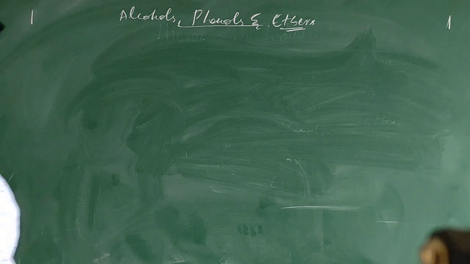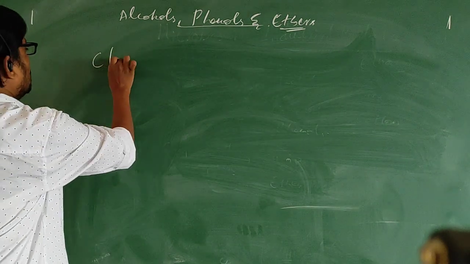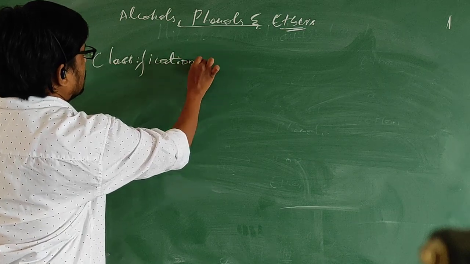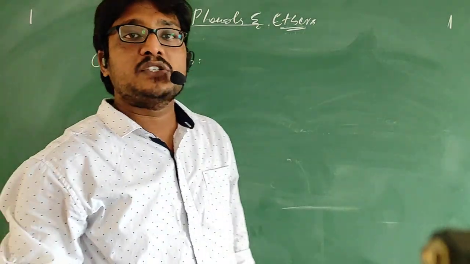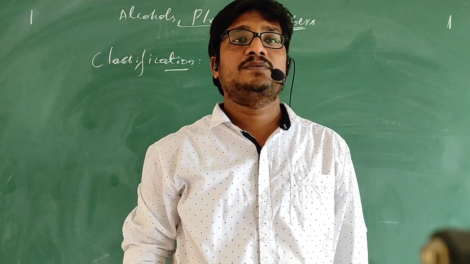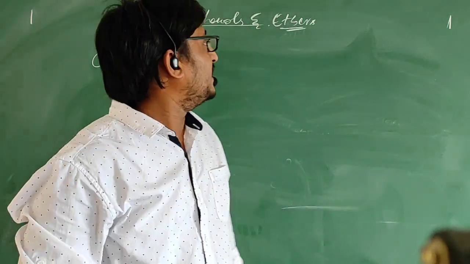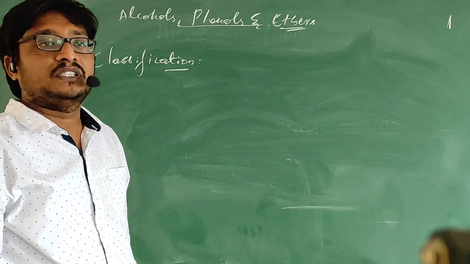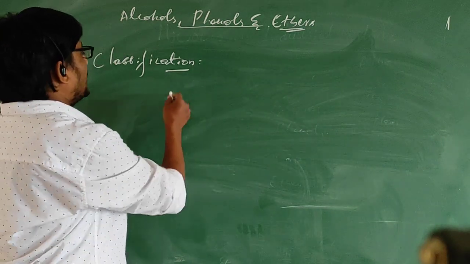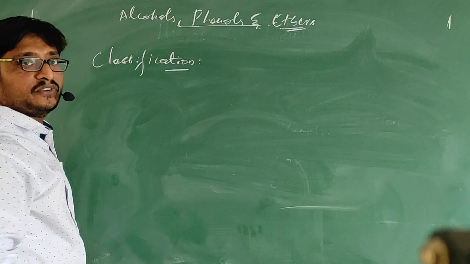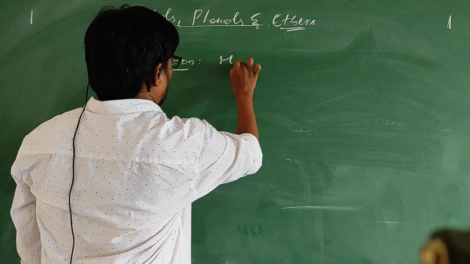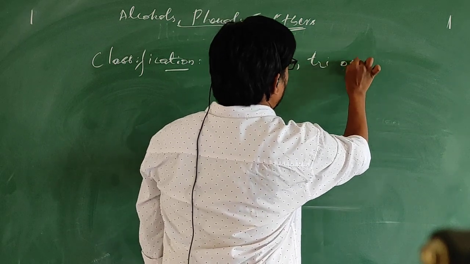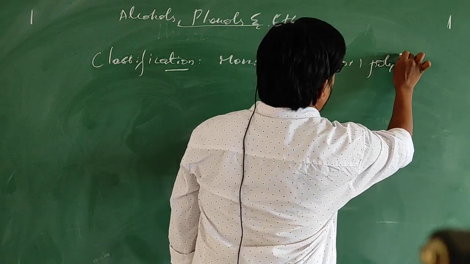Now let us see the classification. Based on the number of OH groups, we can classify these alcohols or phenols into different types. Based on the number of OH groups, alcohols or phenols can be classified as mono, di, tri or polyhydric alcohols.